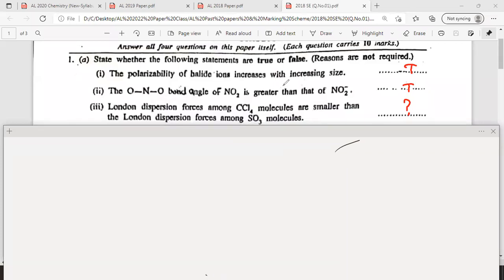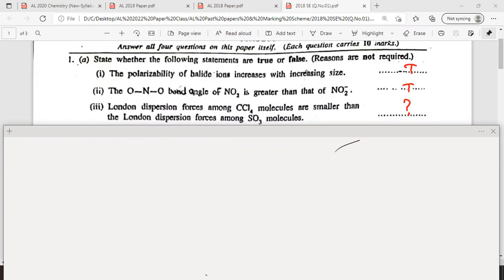Now part 3, CCl4. Which molecule is greater? London forces strength increases with the increase of what? Size of the molecule, right?